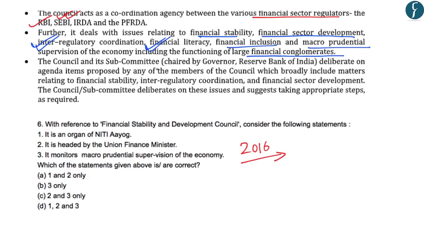So in this respect, let us go through this particular question asked by UPSC in the prelims of 2016. The question was, with reference to the Financial Stability and Development Council, consider the following statements. First, it is an organ of Niti Aayog. No, this is incorrect. Second, it is headed by the Union Finance Minister. Yes, this is correct as we have already seen. Third, it monitors macro-prudential supervision of the economy. Yes, this is also correct as macro-prudential supervision of the economy is also one of the aims of FSDC. So the second and third statements are correct. So in this, the correct answer was C.